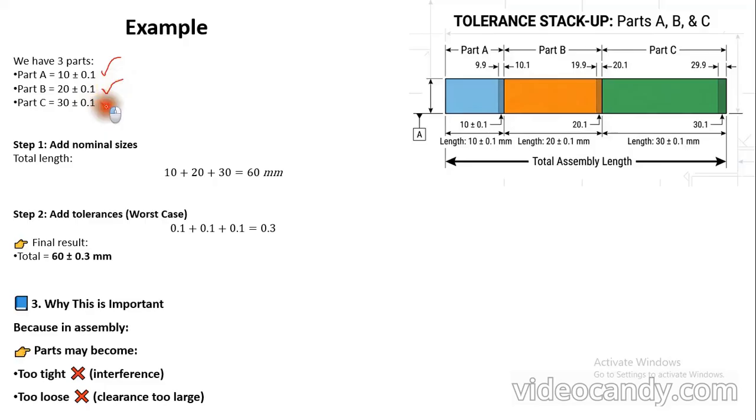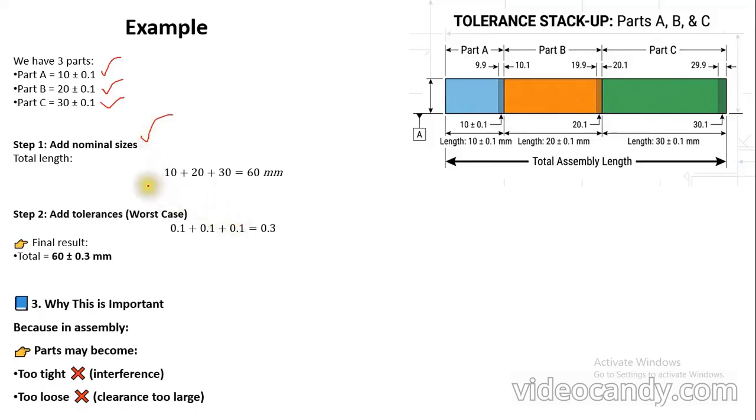Finally, part C has a dimension of 30 plus or minus 0.1 mm. The nominal sizes are 10, 20 and 30, and the tolerance value is the same for all three parts, which is 0.1.